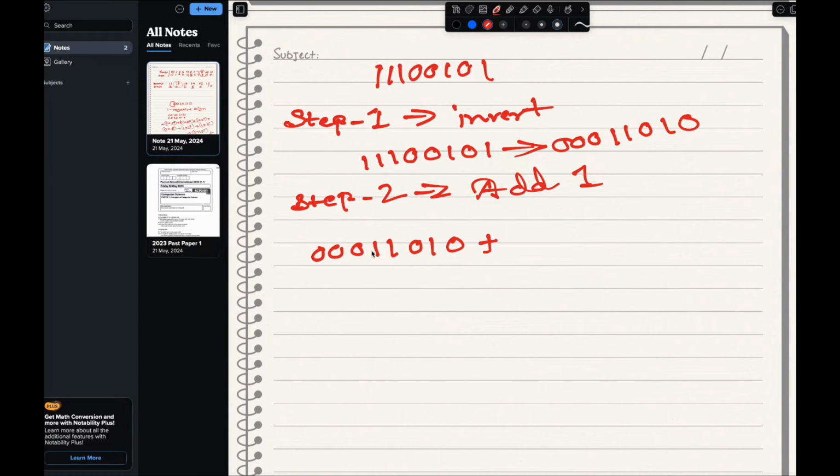And then when we add, it will just replace the last digit, so it will be 000111011. That means the last 0 will be replaced with 1. This will be the answer.